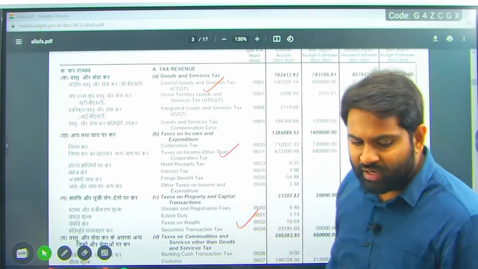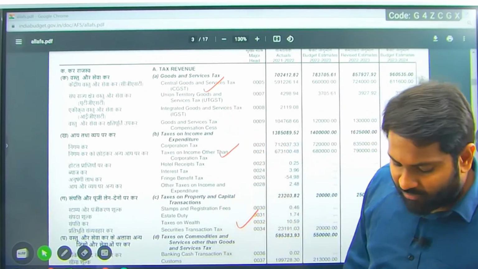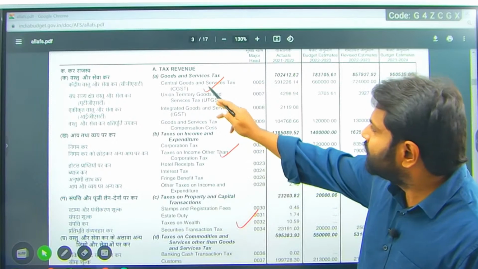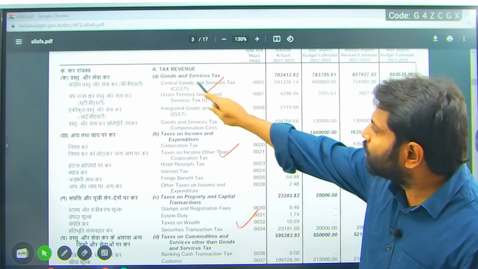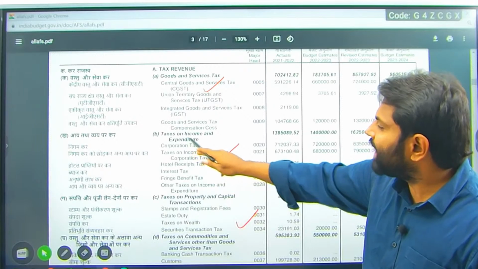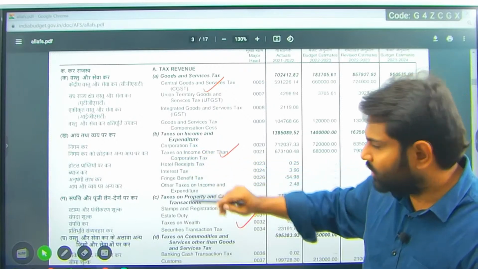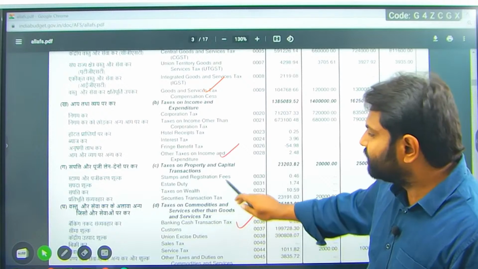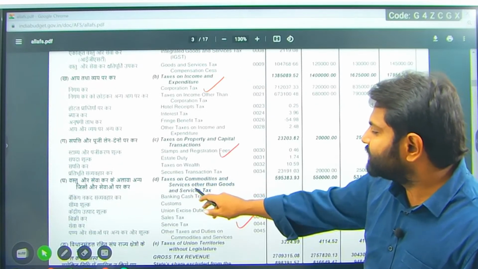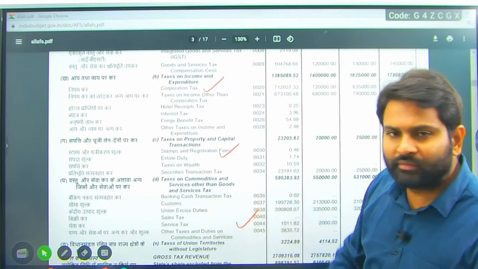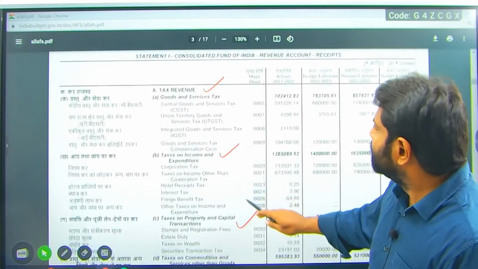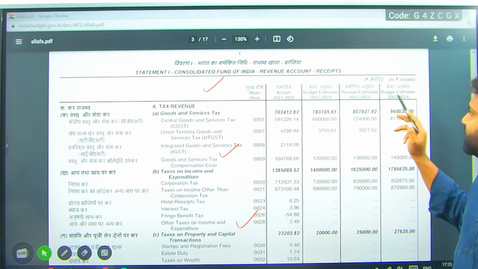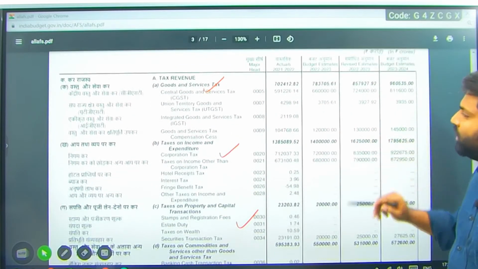Now normally, if any student is having doubt, you can see we have GST, goods and service tax. This is a tax on goods and services. The second one is the tax on income and expenditure. The third one is taxes on property and capital transactions. The fourth one is taxes on commodities and services other than GST. Able to understand? So you can see 2021-22 numbers, 22-23 estimates, revised estimates, and budget estimates for 2023-24.